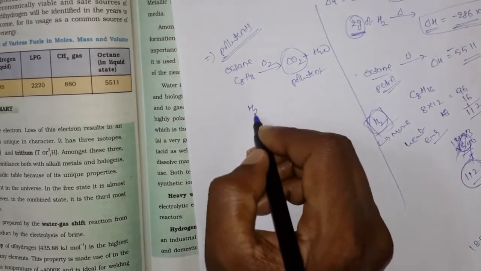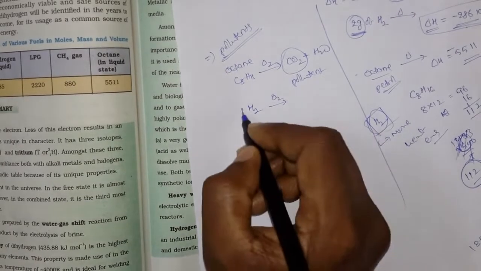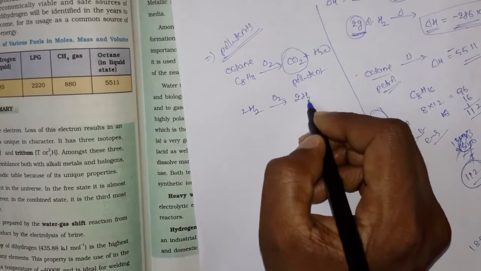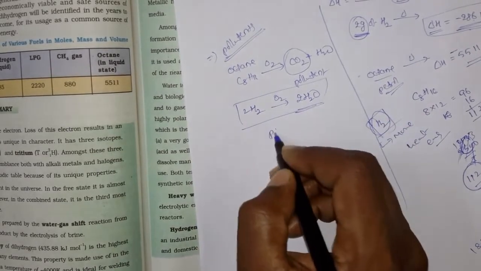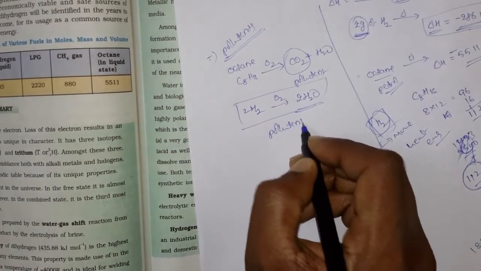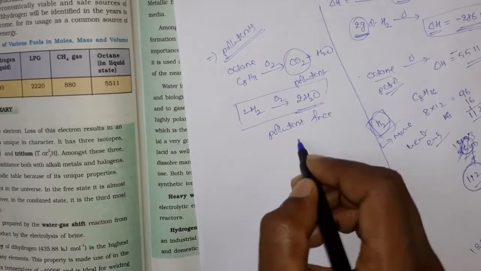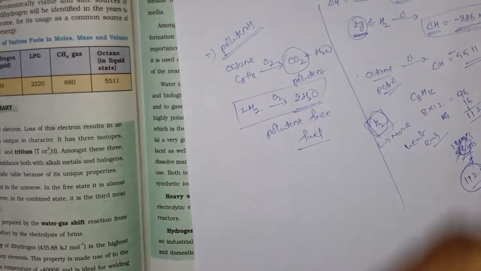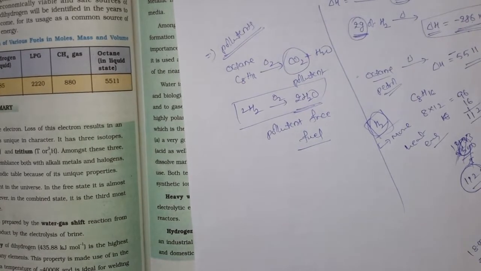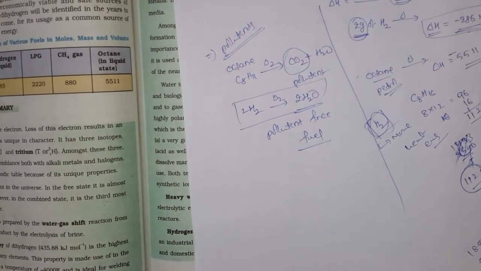But when you burn hydrogen in the presence of oxygen, you get only water. That's it. So it is a pollutant-free fuel, and with this you can drastically decrease pollution.